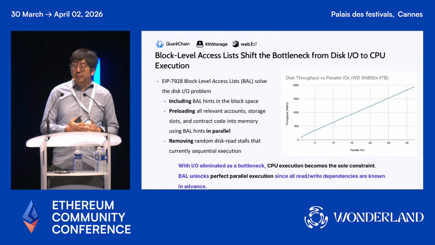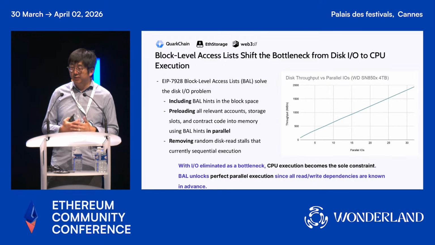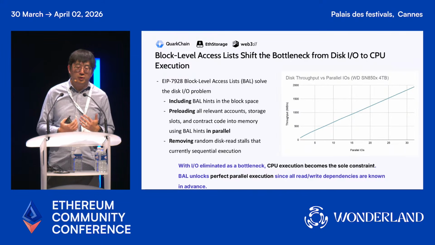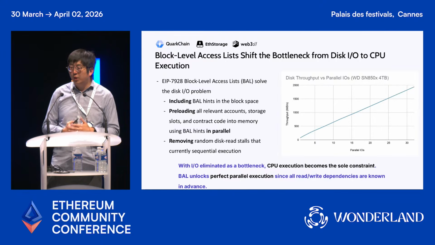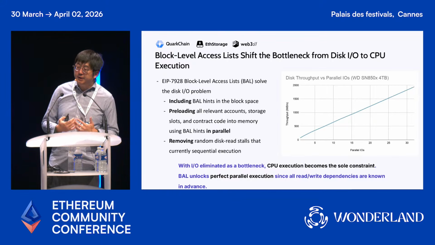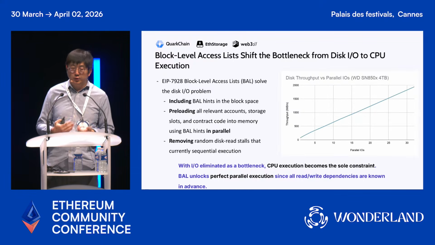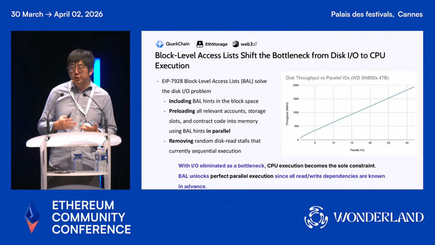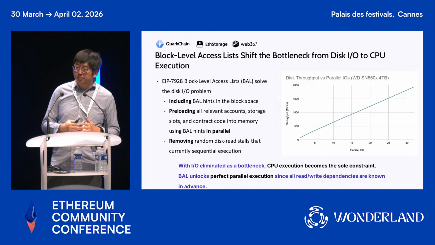And then block-level access list basically removes this bottleneck from disk I/O to CPU execution. Tony gave a really excellent introduction of the block-level access list, so if you want to learn more, I encourage you to watch his presentation yesterday. The basic idea is to include what the transactions in the block will access, including accounts and storage, so that when we begin executing the transactions, we are able to preload all this data in parallel so that we can fully utilize the disk I/O.